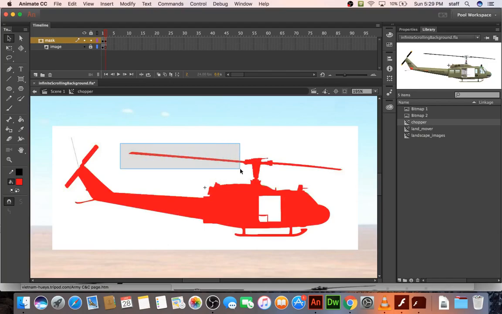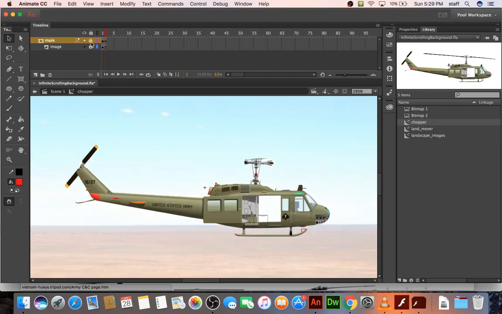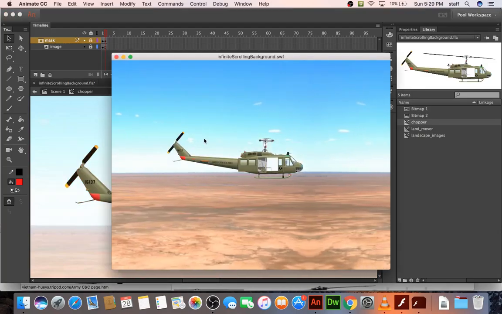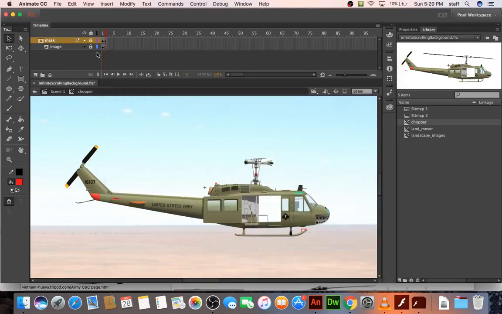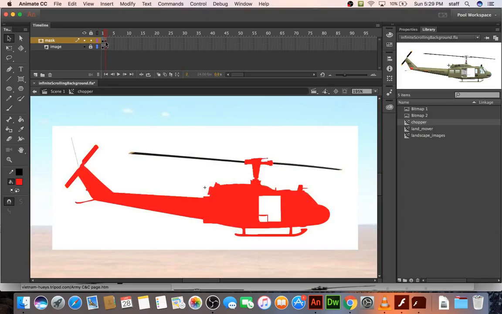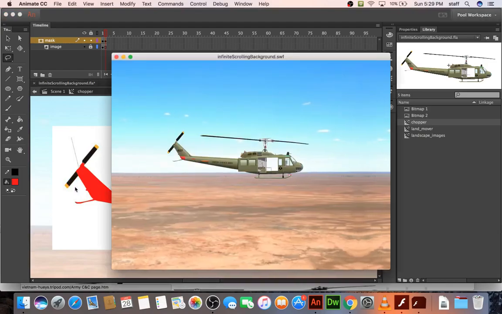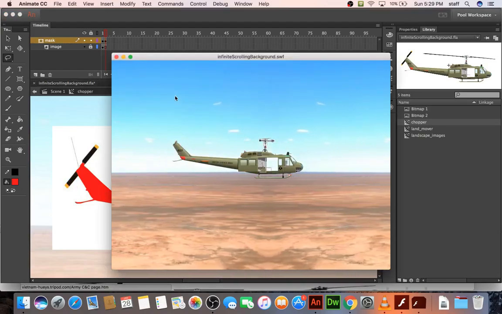But now on this mask, I'm going to lock that layer by the way, I'm going to take away the mask on this blade. Hit delete, and I'll do it here too. And what that will cause is this, which is pretty cool. I think we probably better do it on the back blade too. So let me unlock that. And a little harder to get to the back blade, so I'm going to use the lasso tool. Delete. Delete. Let's see what that looks like. Pretty good.